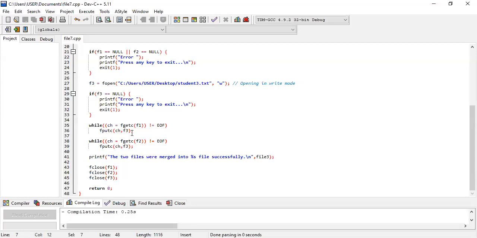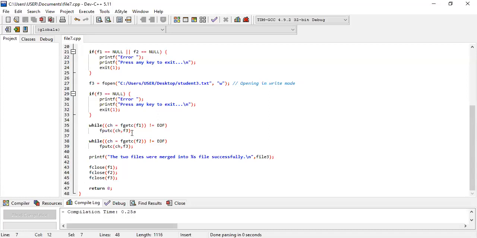What is the meaning of that? As I told you in a previous example, fgetc collects the characters one by one from the existing file. Obviously this is a file, so whatever is written in file 1 is pointed to by F1. We already know that.